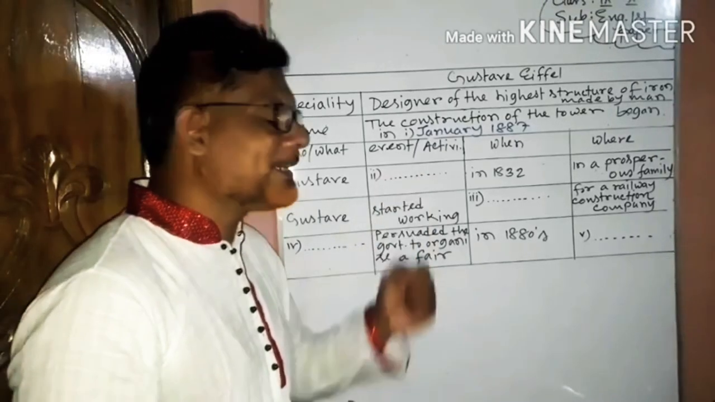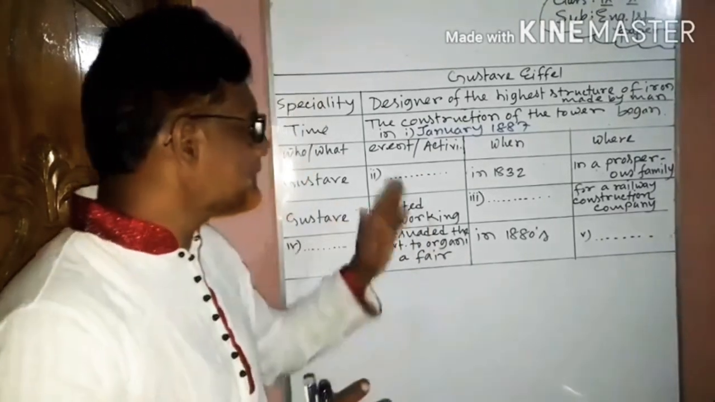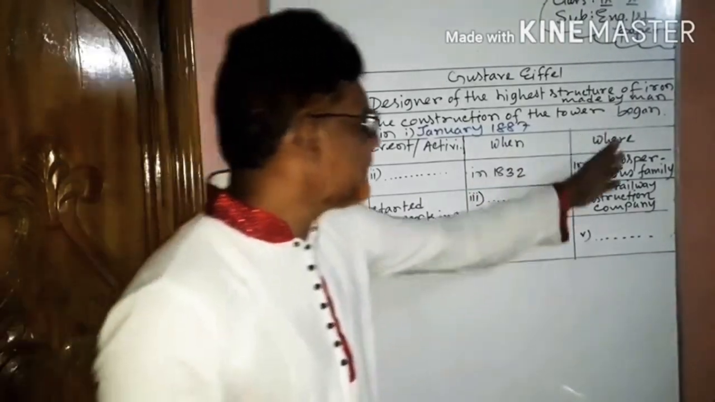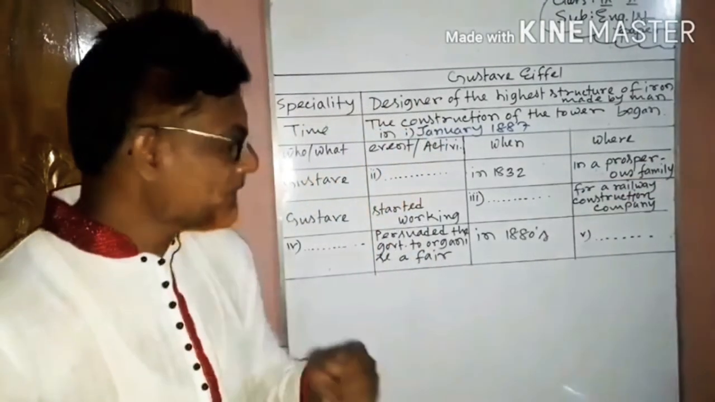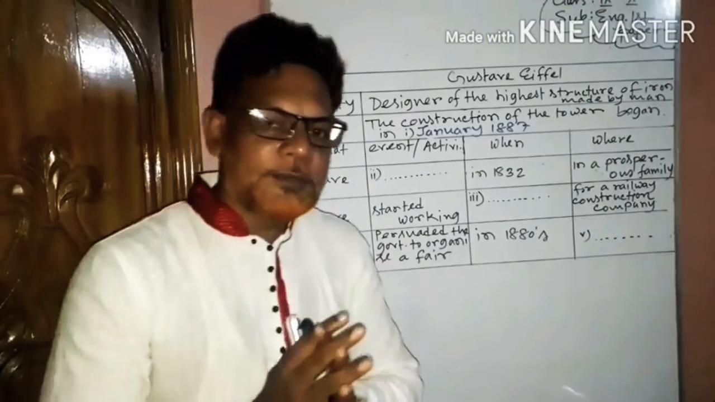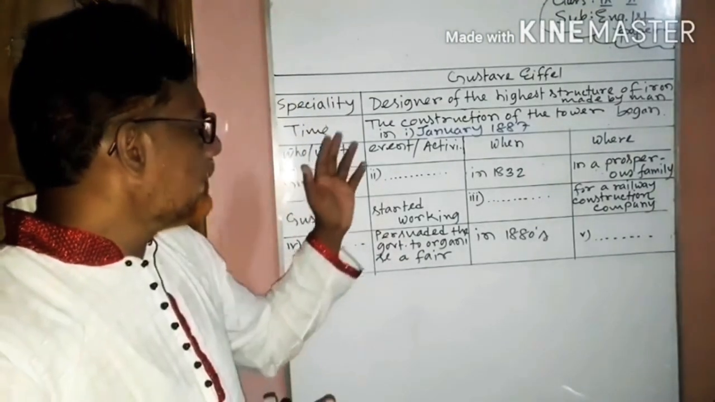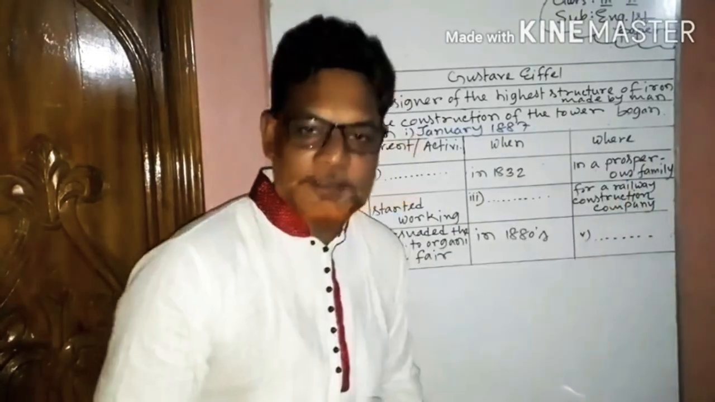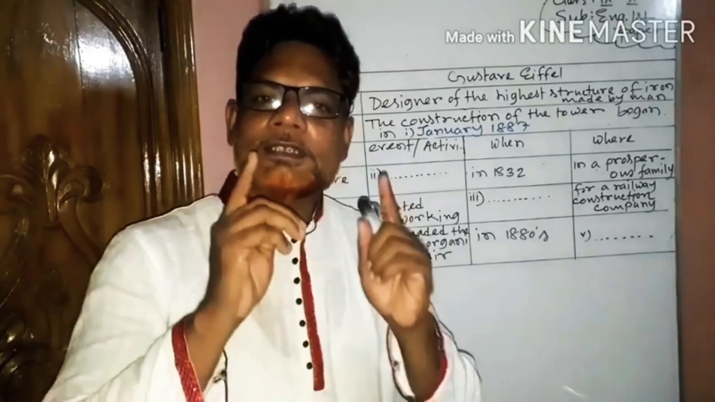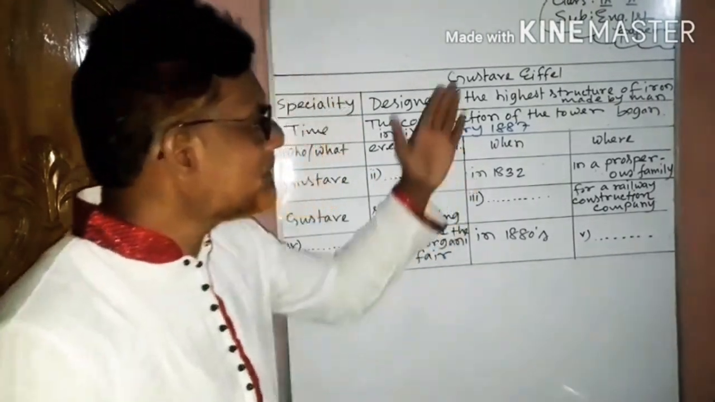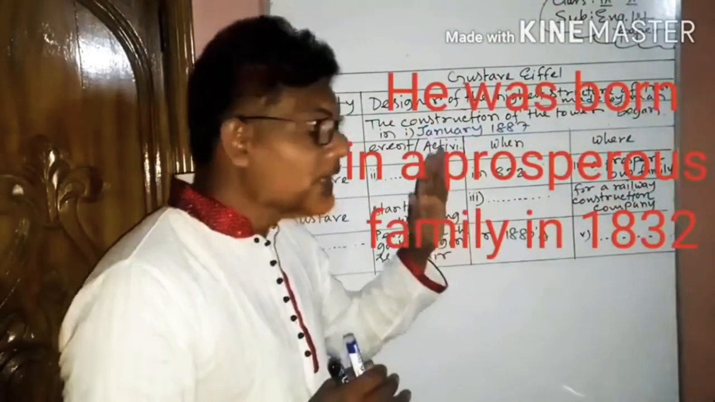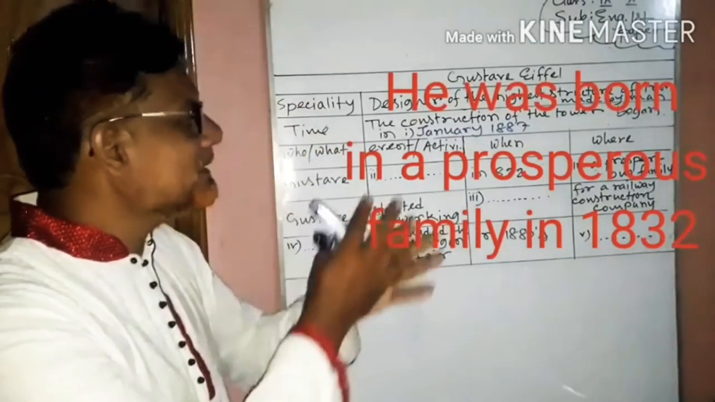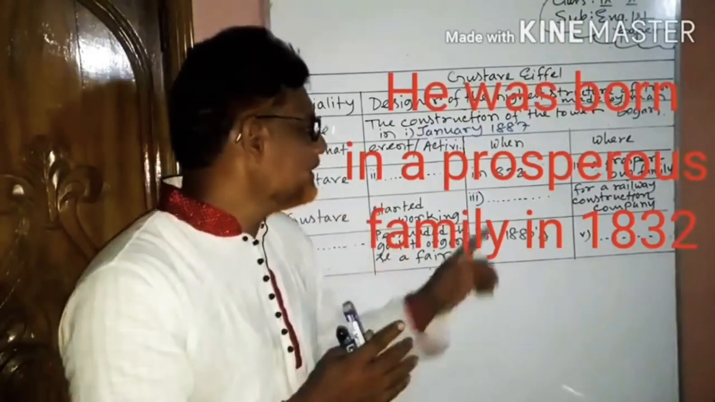And there is a gap in the second column. We have to collect the information from the table. And when in 1832 and where in a prosperous family. That means we have to write an information about what happened in 1832 in a prosperous family. For this, we have to see the red colored sentence on the screen. On the passage, you can see the red colored sentence. The sentence is clearly indicating what happened in 1832.